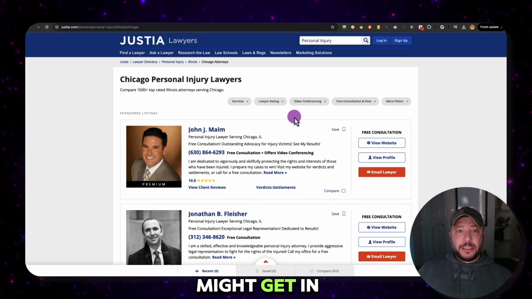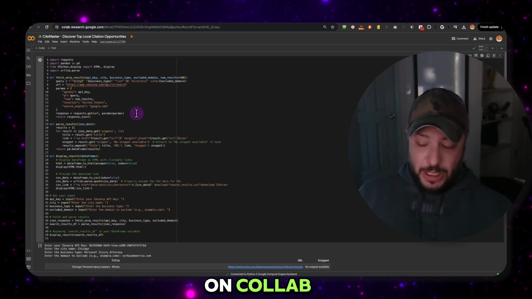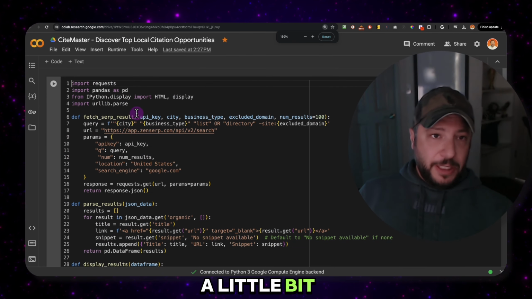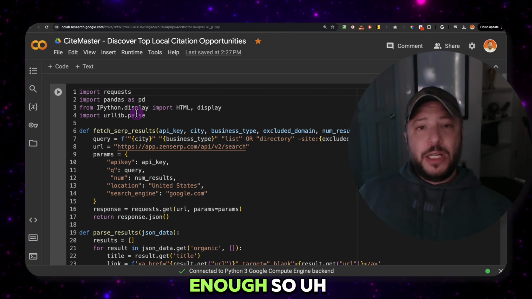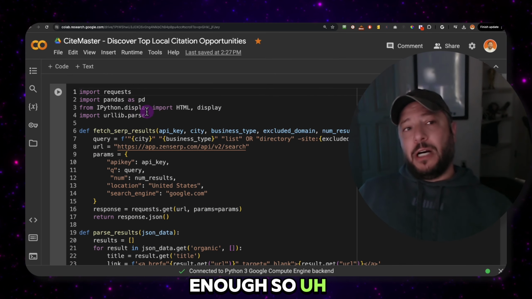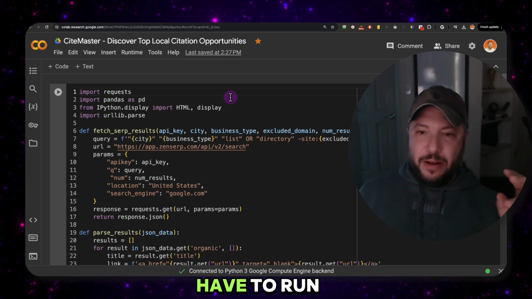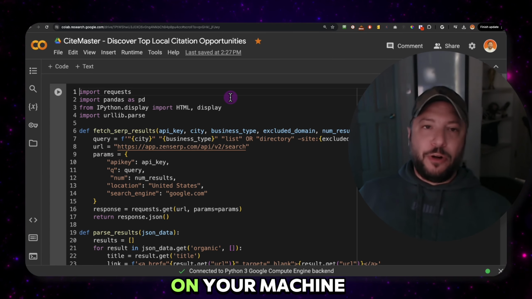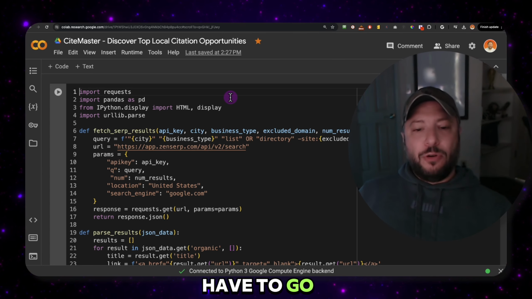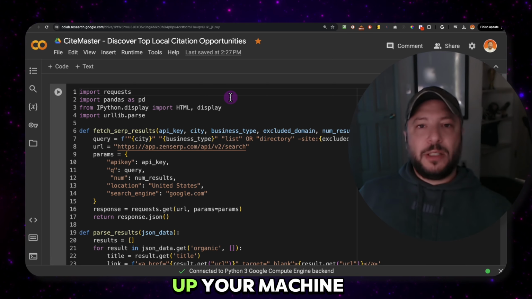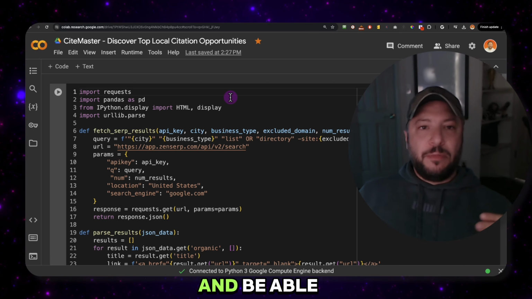So if we go to the script that I actually built for you guys, it's on Colab. I'm just going to zoom in a little bit here. Hopefully this is enough. So Colab is basically a website server, right? So you don't have to run the script on your machine, or go anywhere and start up your machine and server to be able to run the script.